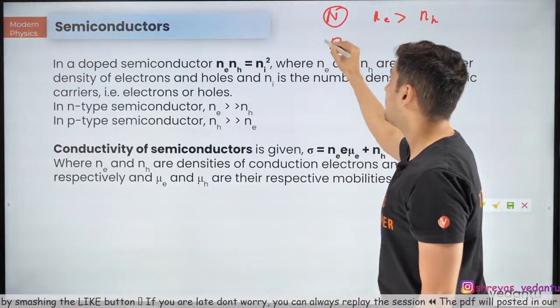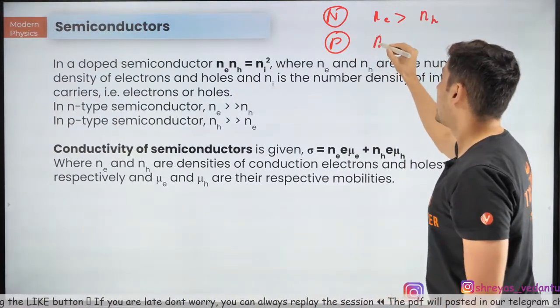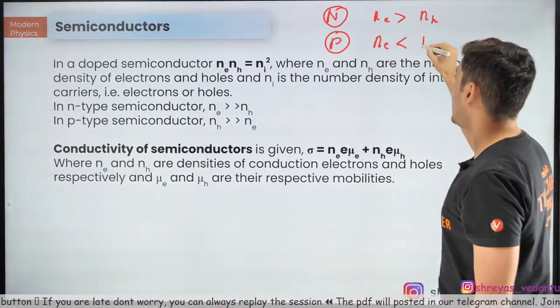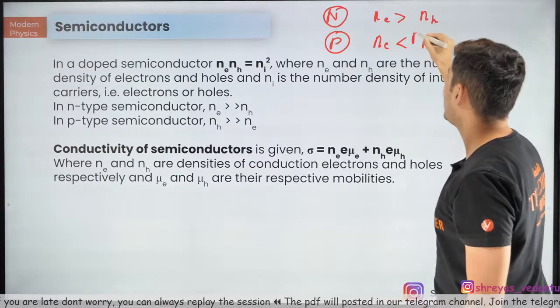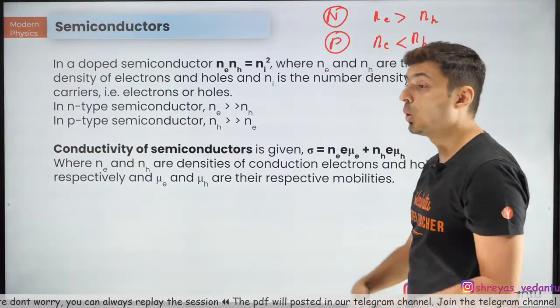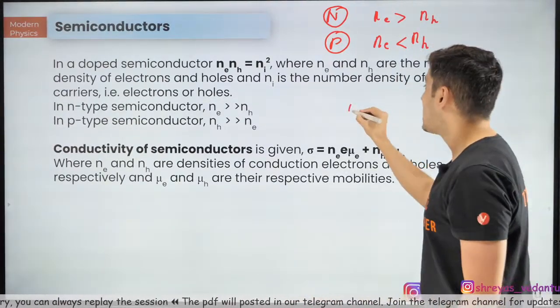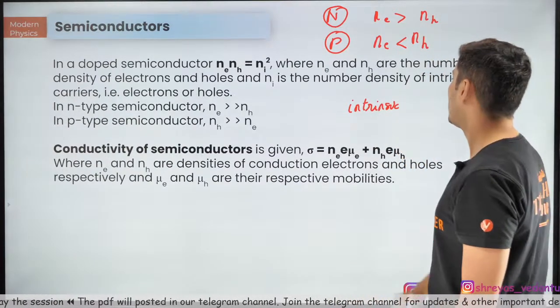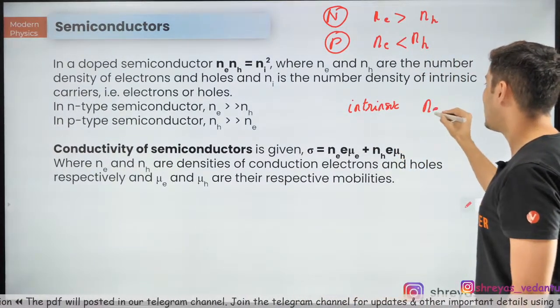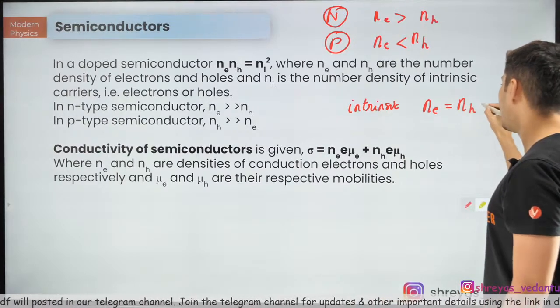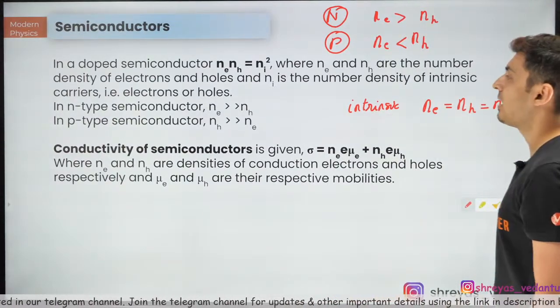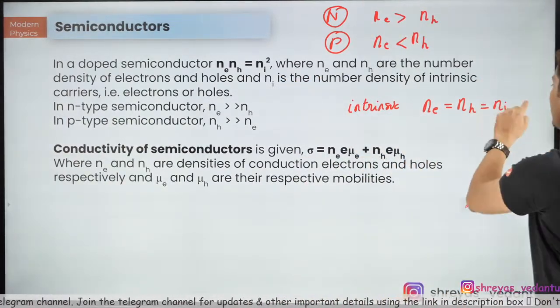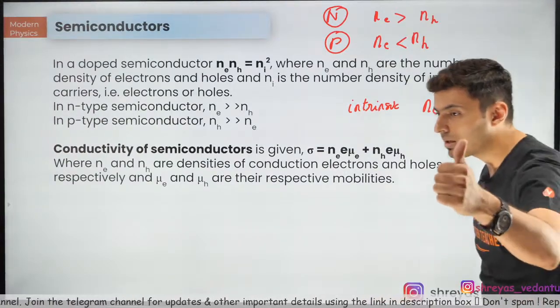Correct. In P type of semiconductor, what you will get? Ne will be less than Nh. Think about it. Holes will be more. But in case of intrinsic semiconductors, you will see Ne will be equal to Nh, and this is only called as Ni. Keep this in mind. Clear?